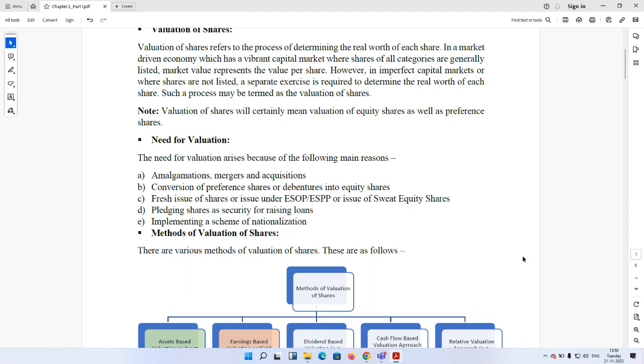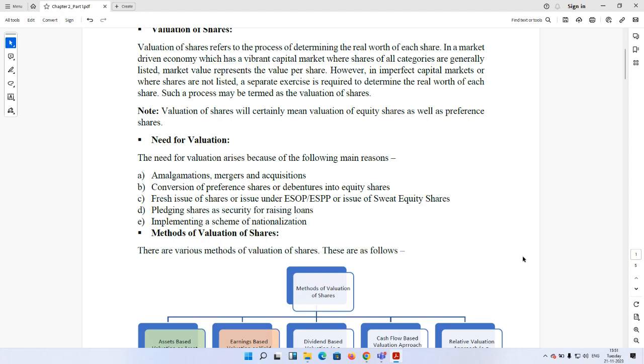equity shares. Now, when the company issues new shares, or issues shares under ESOP or ESPP, or goes for an issue of sweat equity shares, in that case also determining the issue price largely depends on this valuation. For example, when an unlisted company is going to get its shares listed, when a company is going to issue an initial public offer, then also the determination of the price band requires calculating the value per share.